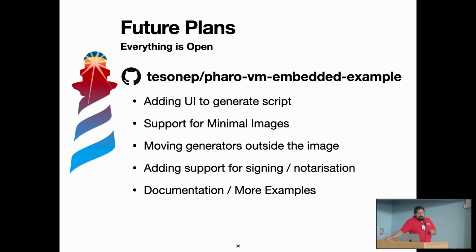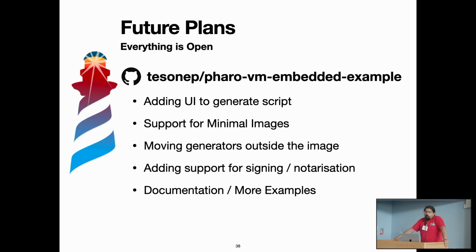What is missing, or what is the future and where we are going to go for the tool itself, for the support. We are going to change the name. We still need a fancy name, but this is the actual repository with all the code, so you can access it.